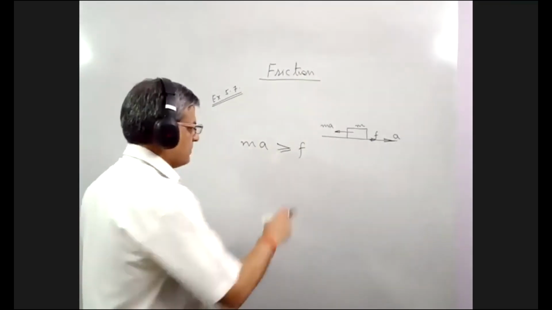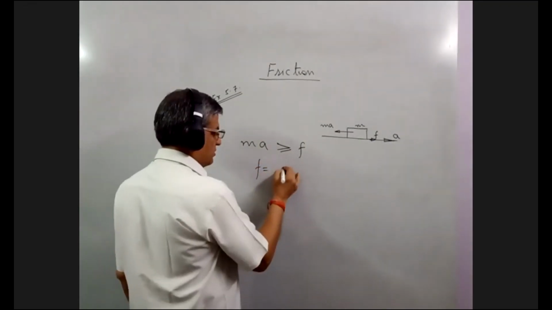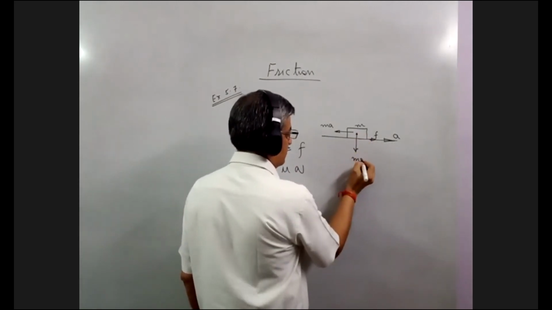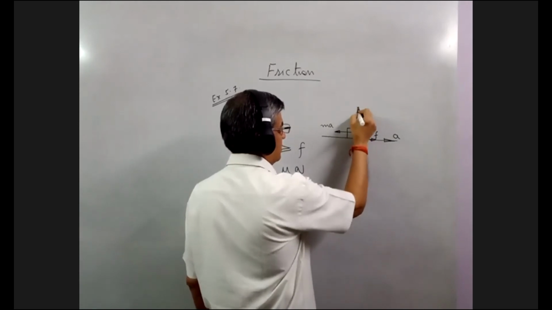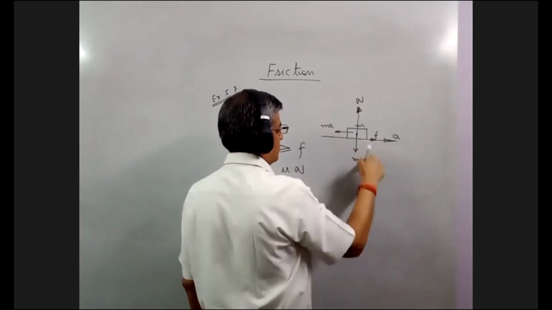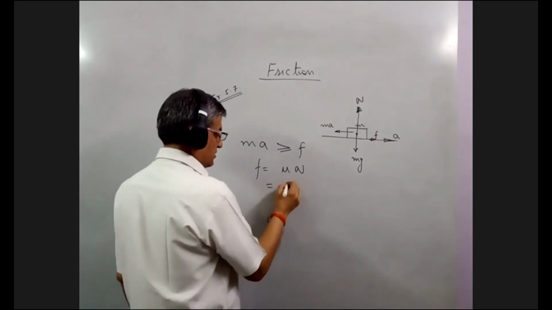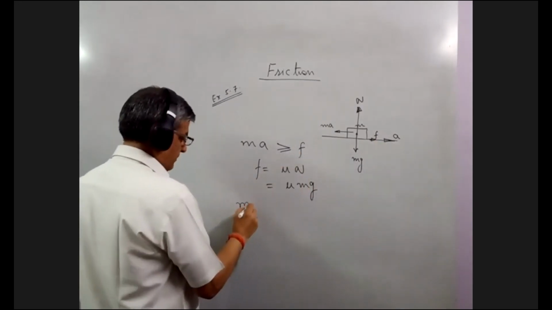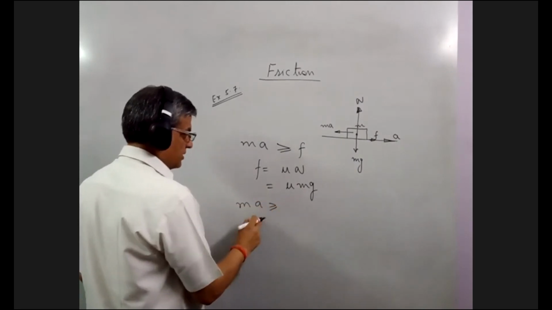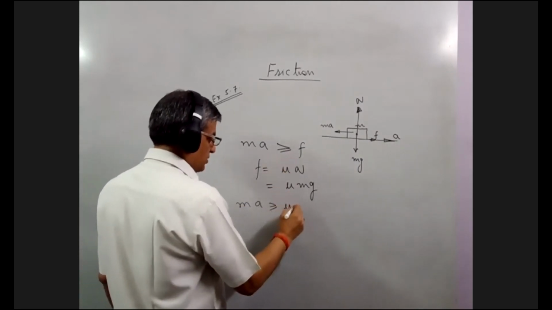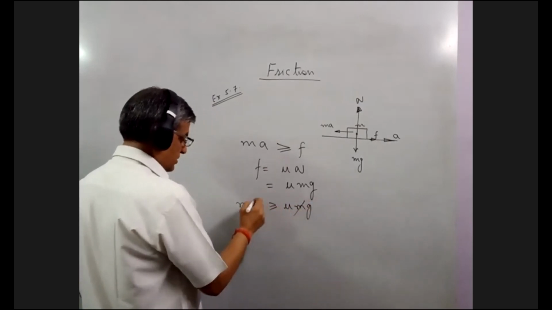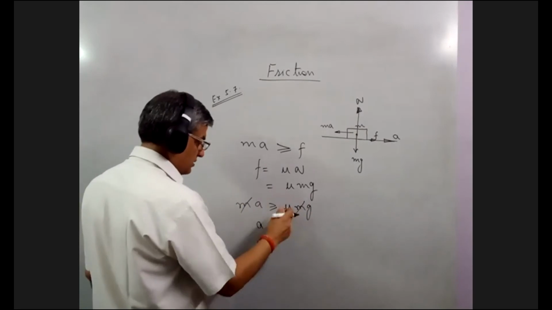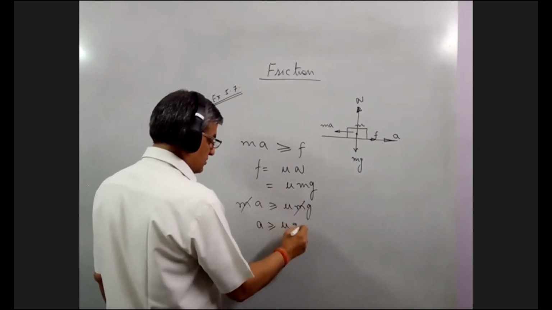तो इसको आप कैसे लिखेंगे? We know that f is equal to mu times normal reaction. इसका वेट नीचे है mg, नॉर्मल रिएक्शन ऊपर की तरफ है that is N, और ये दोनों इक्विलिब्रियम में, इसलिए हम इसको लिख सकते हैं mu into mg. So we substitute this here. Mass into acceleration should be greater than equal to mu times mg. m से m कट गया, तो एक्सीलरेशन कितना होना चाहिए? एक्सीलरेशन should be more than mu times g.